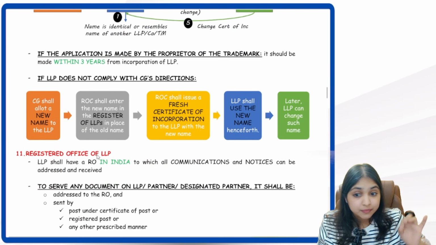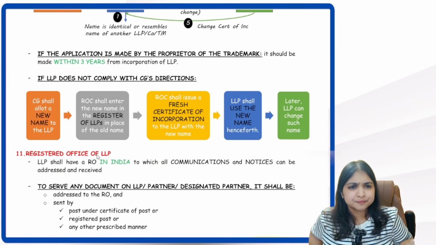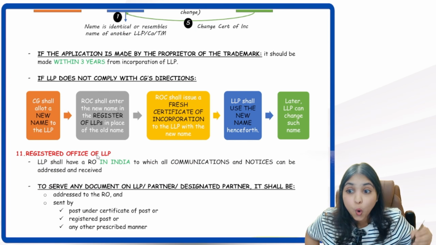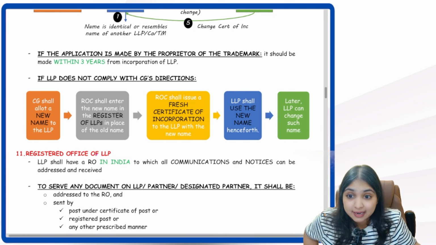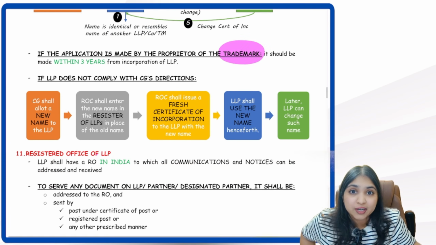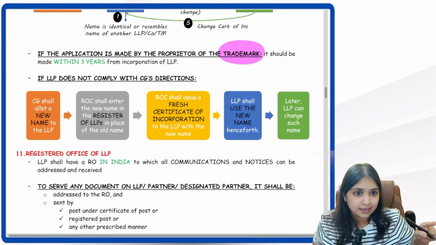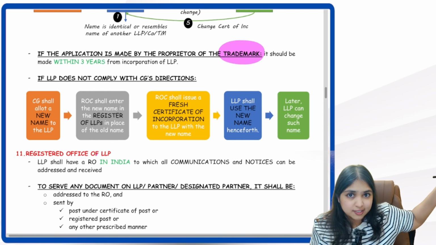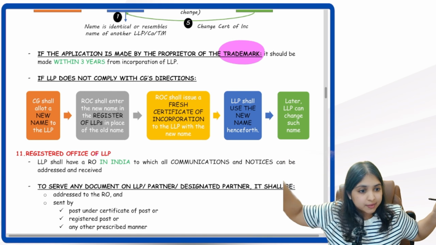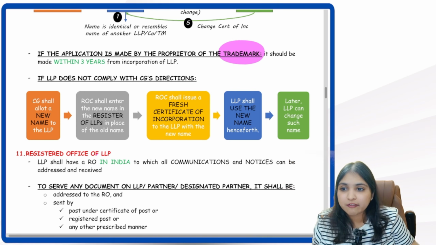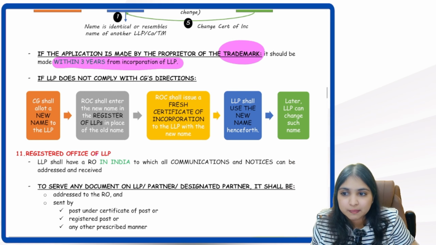Now listen to me. There is a very, very, very important point. This important point is applicable only if the name of the LLP is similar to the name of another registered trademark. Then in that case, the owner of that registered trademark will apply to the central government, right? He has to apply to the central government within 3 years from incorporation of the LLP.